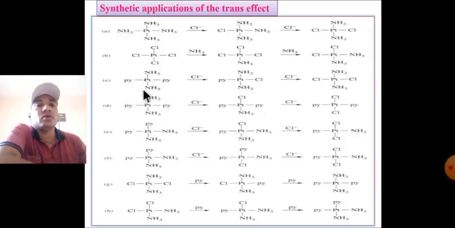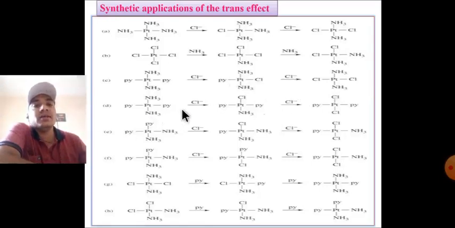Again in this example, with NH3 and pyridine, pyridine is stronger, Cl is replaced, and again Cl is stronger than pyridine, so pyridine is replaced by Cl, and again Cl is replaced by pyridine to form a trans complex.